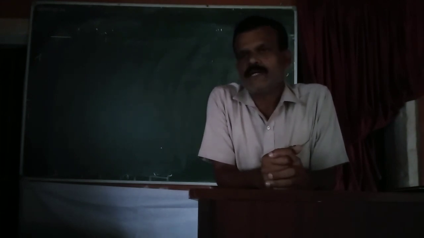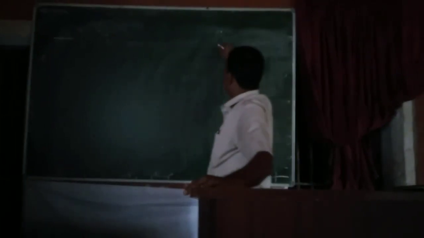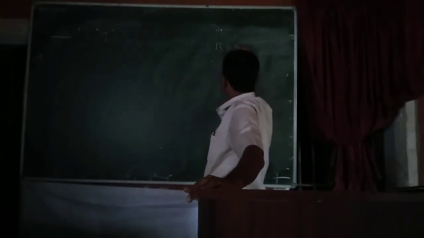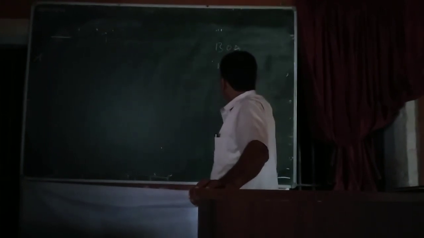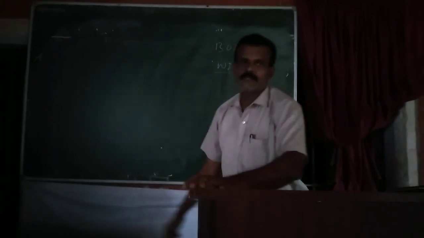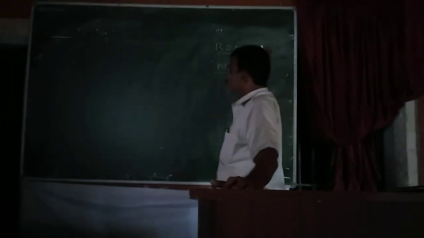From 1989 onwards, the depreciation is calculated on the basis of the block of assets. So we should know the meaning of block of assets, and the depreciation is calculated on the written down value of the particular asset. What is the meaning of block of assets?